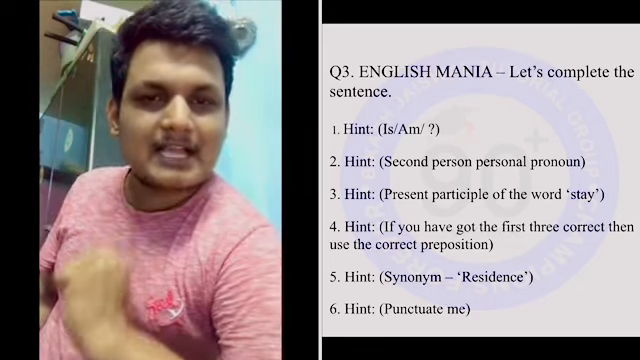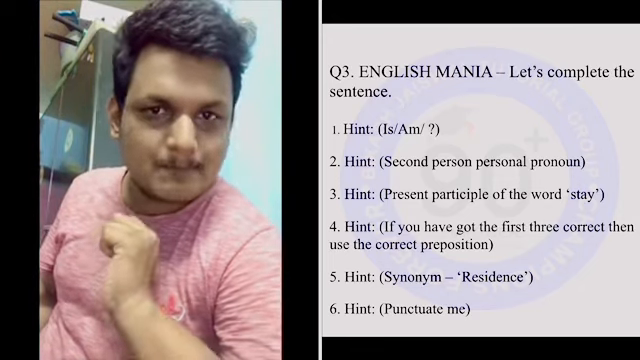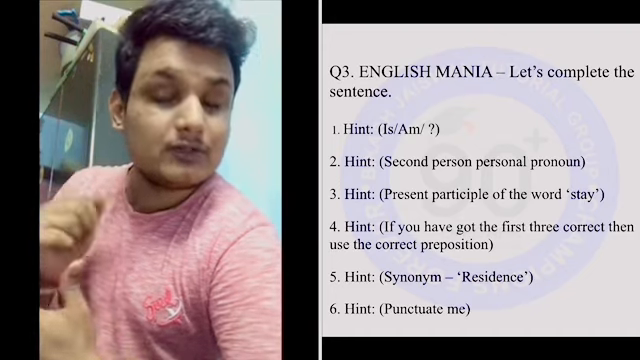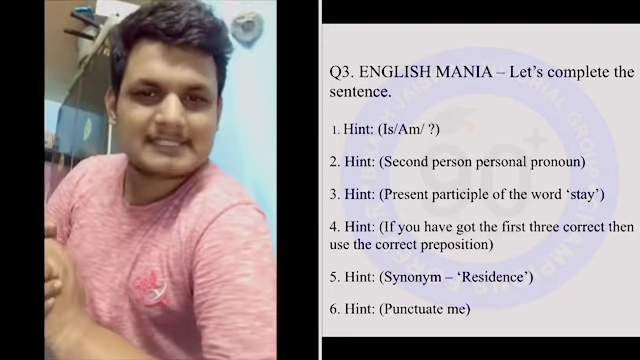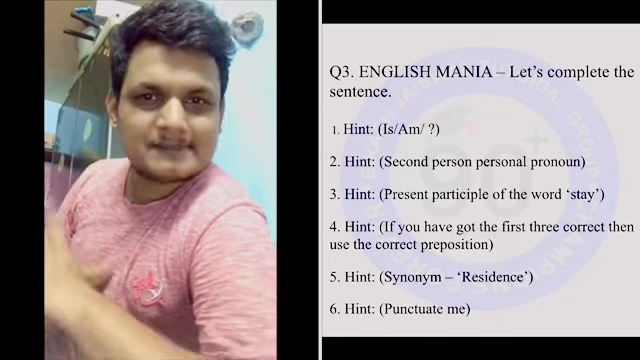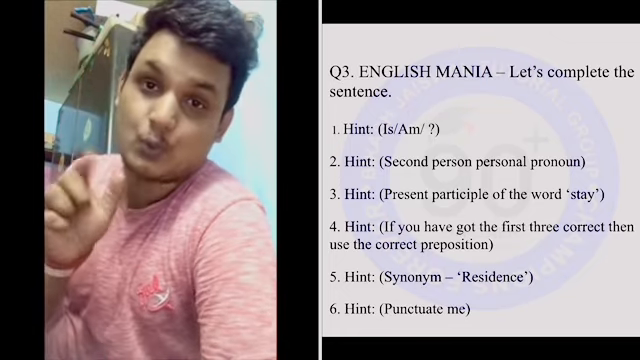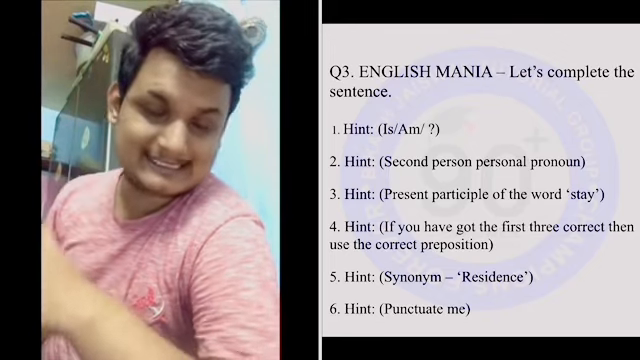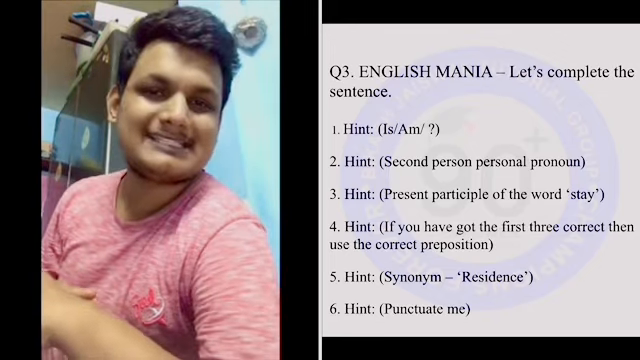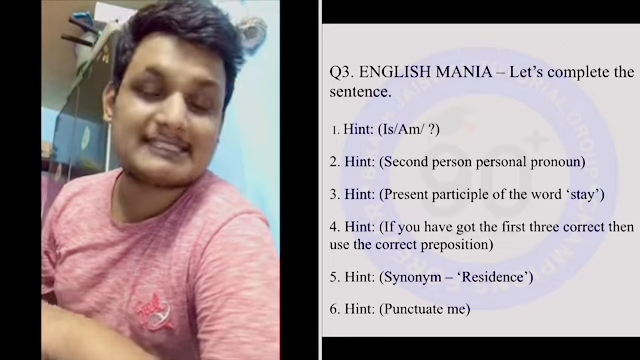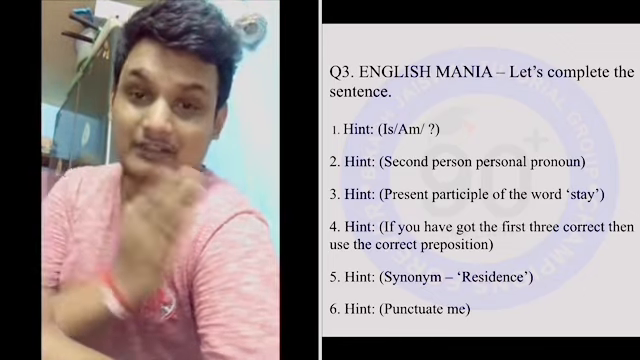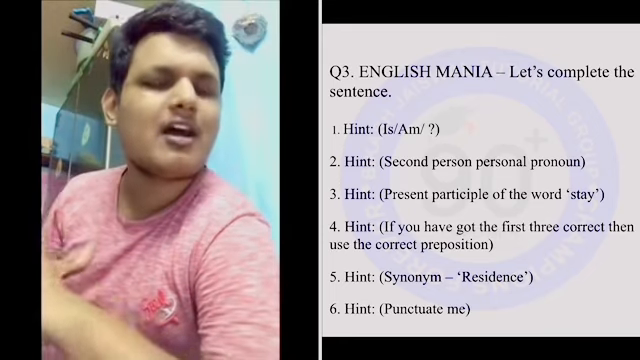Talking about your first hint, it's is slash am slash are, question mark. So it is am, are, the simple present form of the verb to be. Our second hint says second person personal pronoun, that is you. Next you have the present participle of the word stay. So the present participle of the word stay is staying.